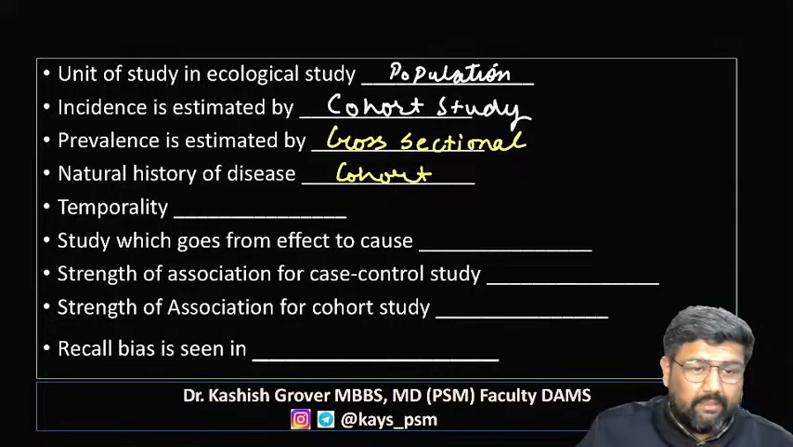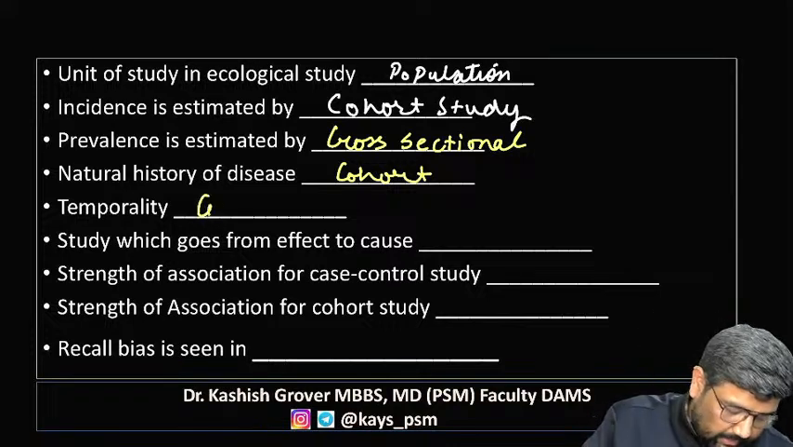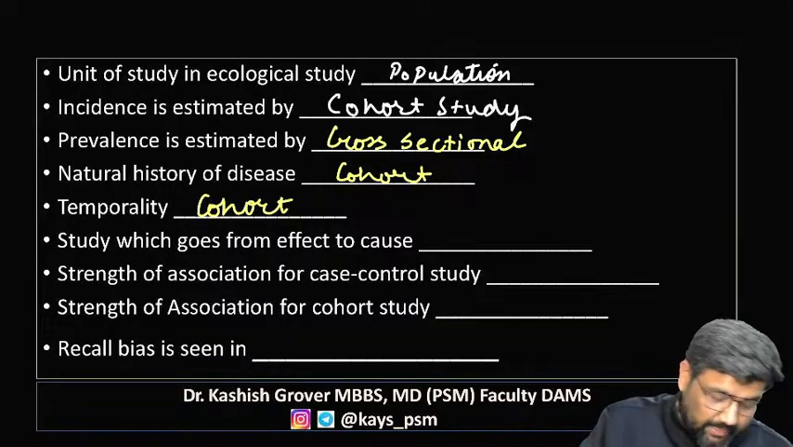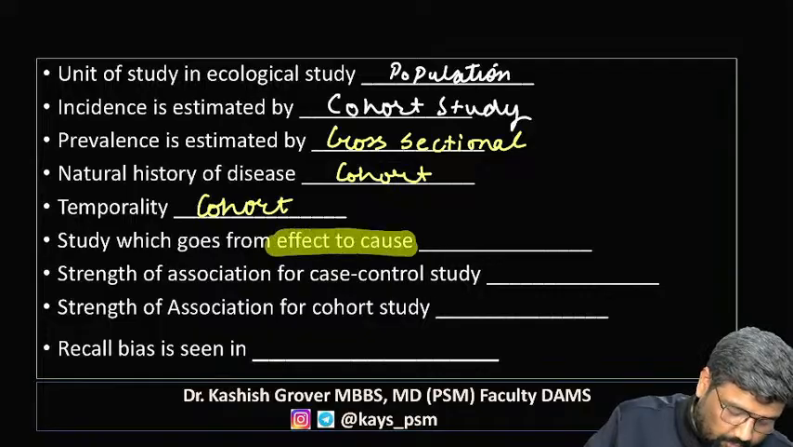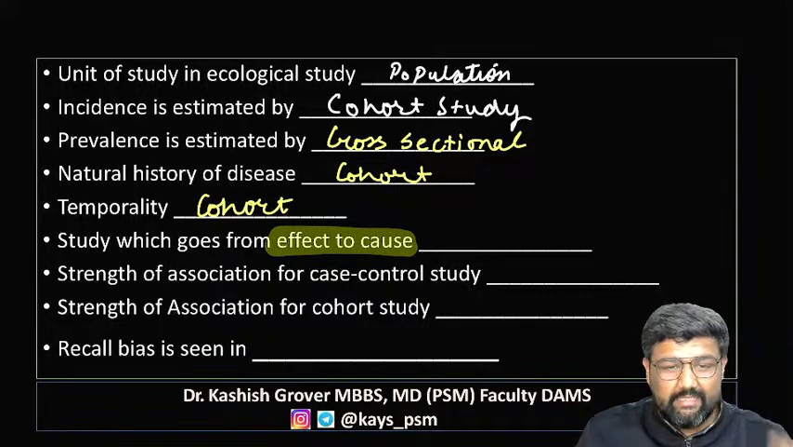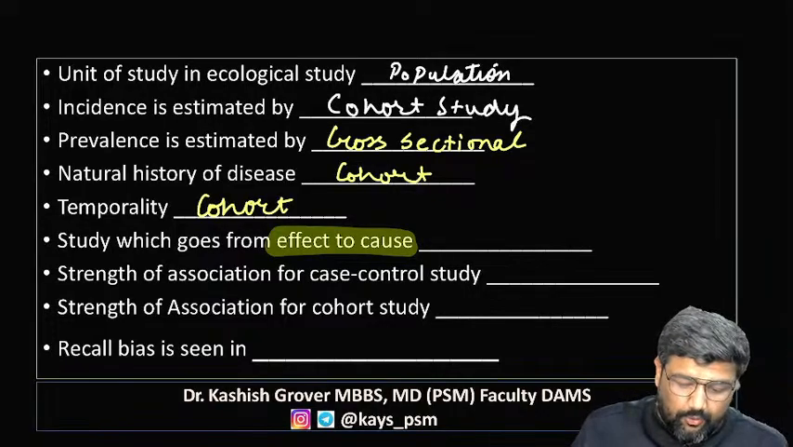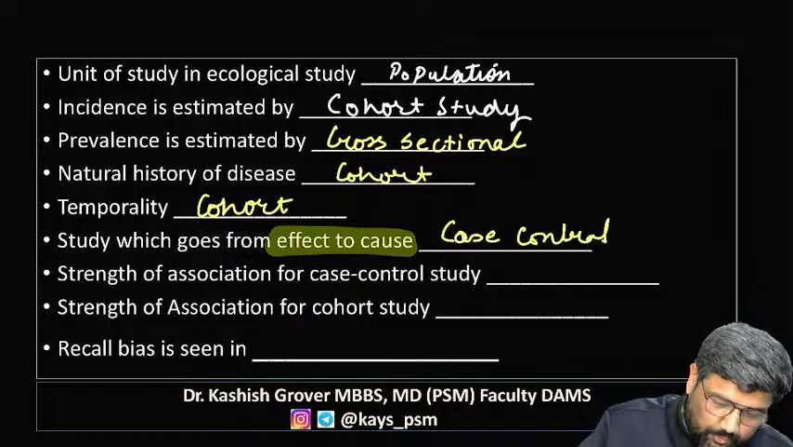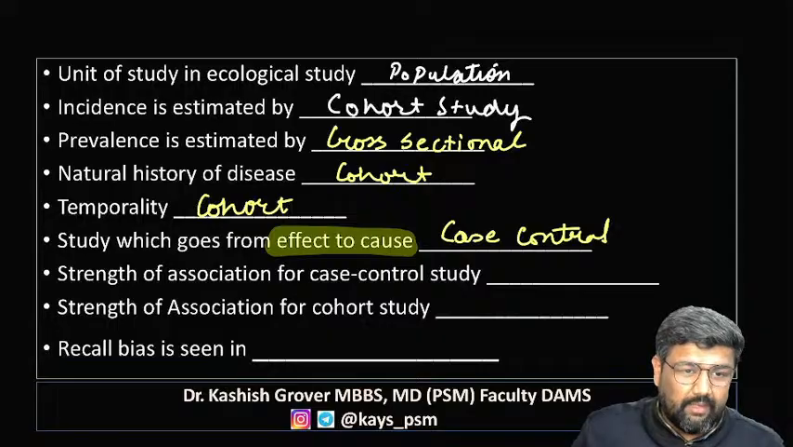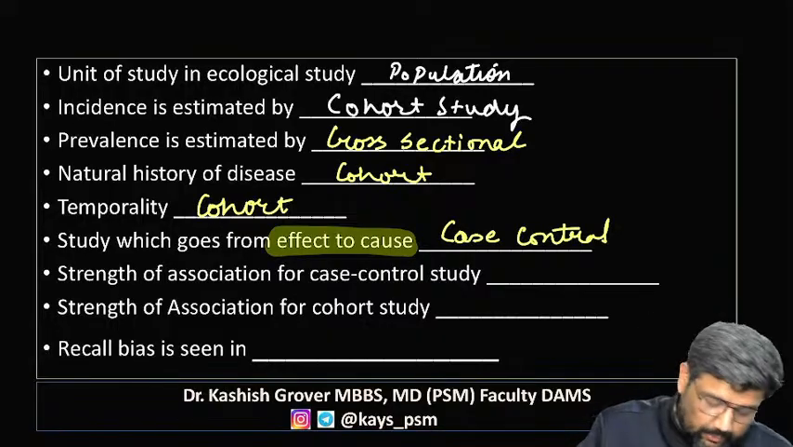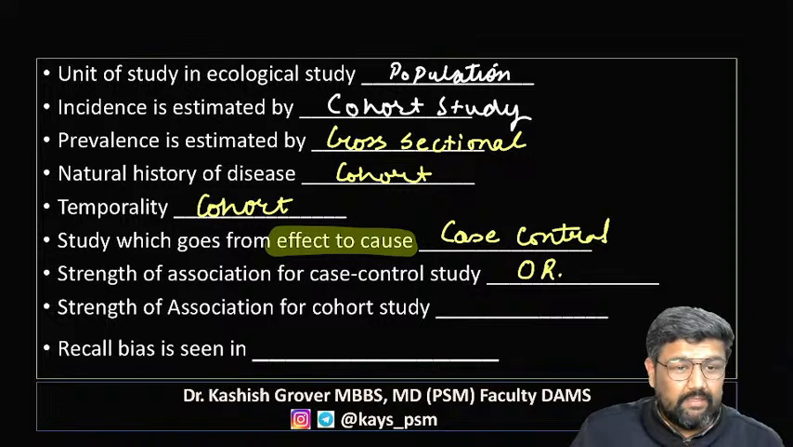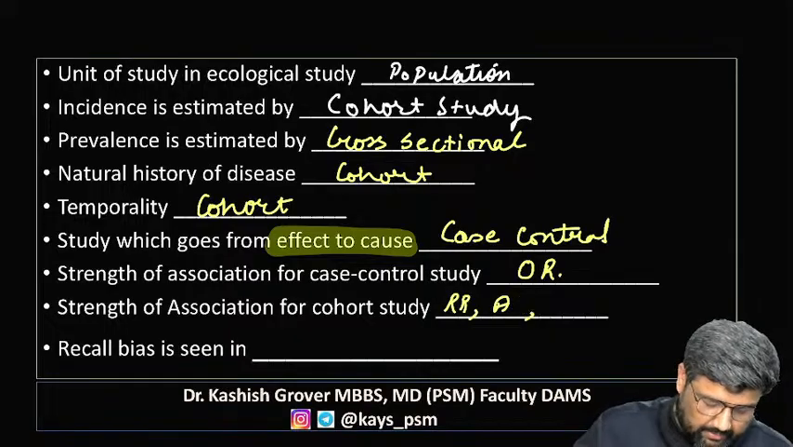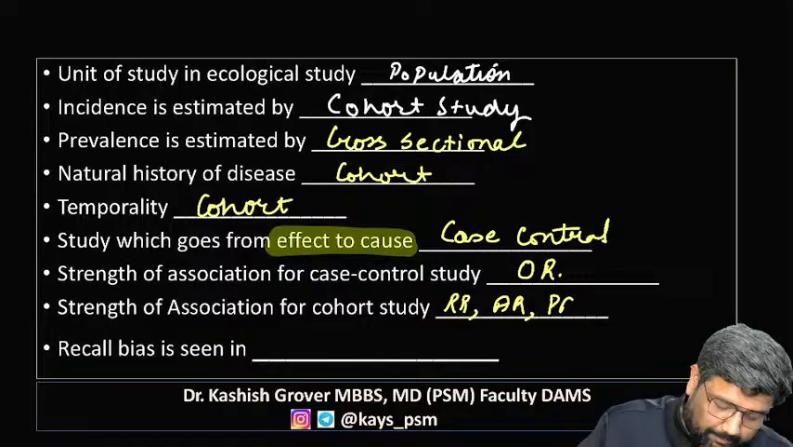Now, temporality or temporal association, guys. Quickly. Cohort. Study which goes from effect to cause. This is a recent FMG question. Effect to cause: case control. Strength of association for case control, guys, quickly. Odds ratio. Strength of association for cohort: relative risk, attributable risk, and population attributable risk.